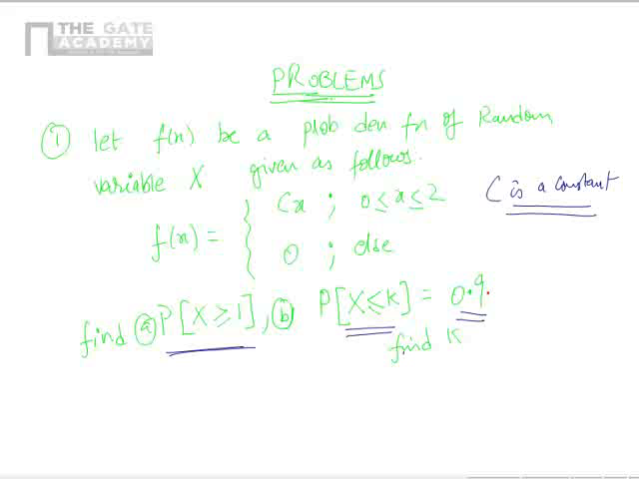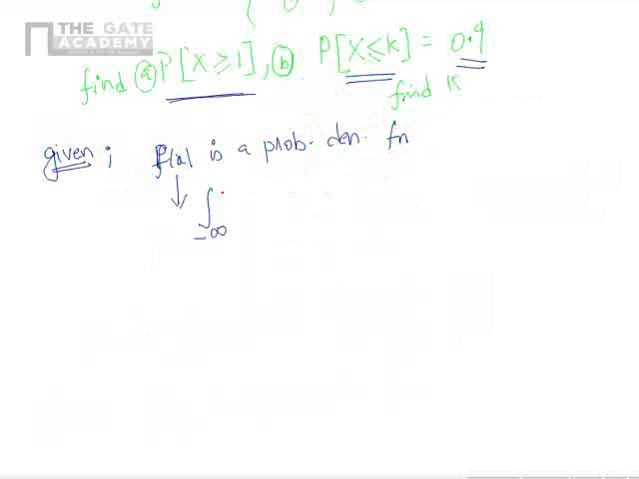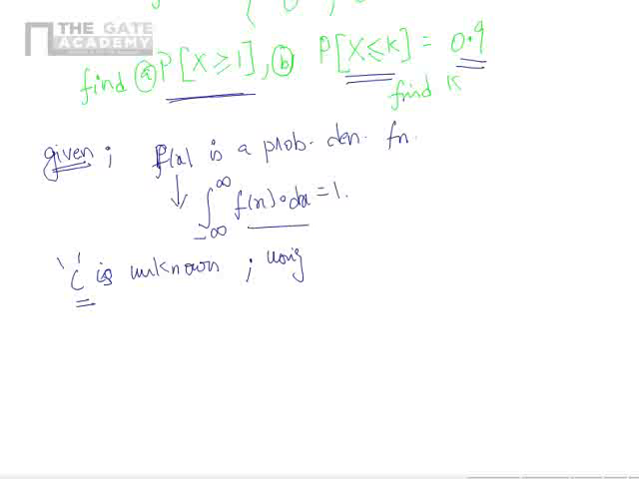Okay, let us take now what is given in the problem. What is given? First thing is that f of x is a probability density function. What should strike your mind? The integral from minus infinity to infinity of f of x dx equals 1. Now c is unknown. In the given problem there is something called c that is unknown. Let me call this result 1. Using 1 we can find c.